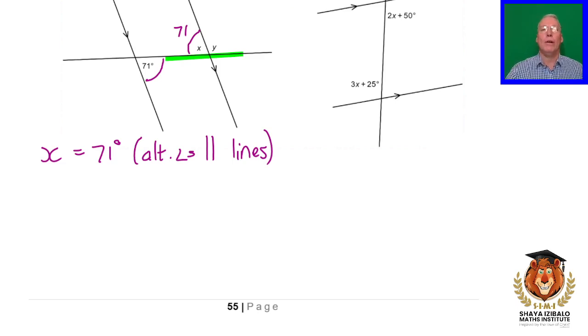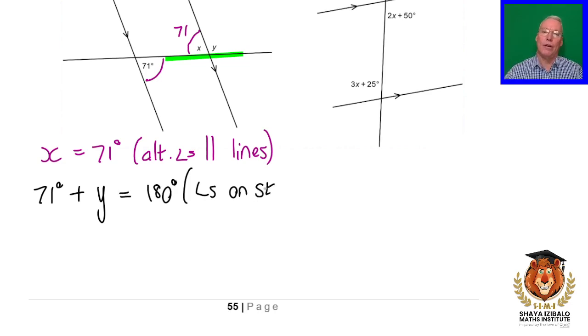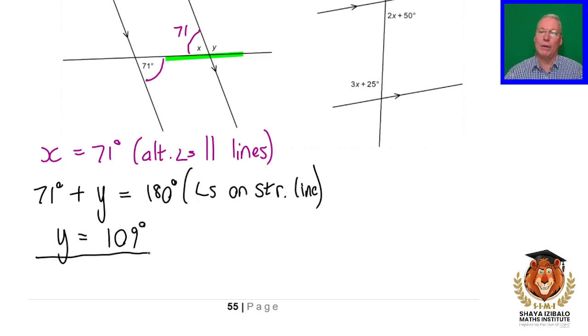So we know that 71 degrees plus y must be 180 degrees. Our reason? Angles on a straight line. Okay, and let's subtract 71 from both sides, and what we get is 109 degrees. Okay, and that would get us full marks. We've given our reasons, we've got our angle sizes.